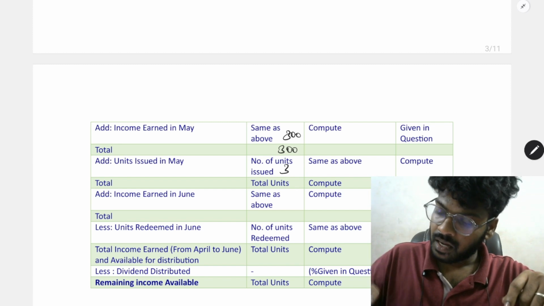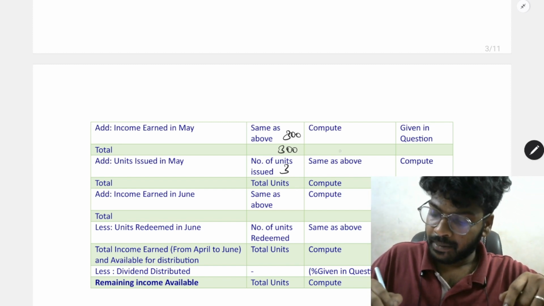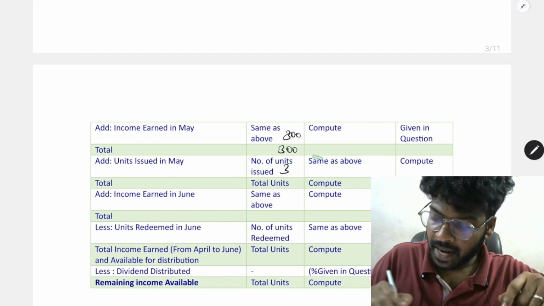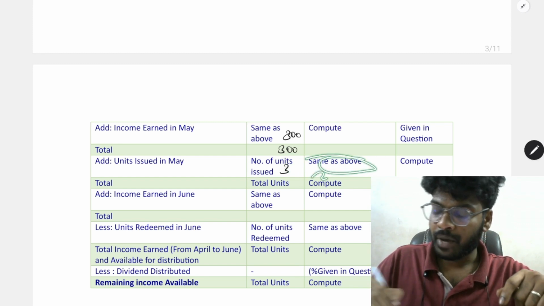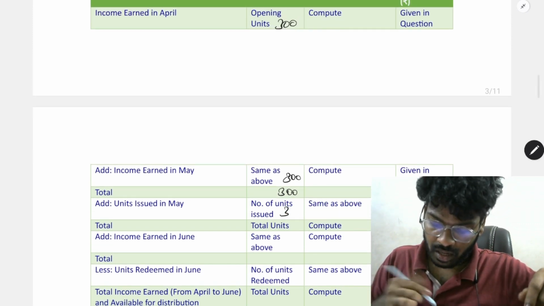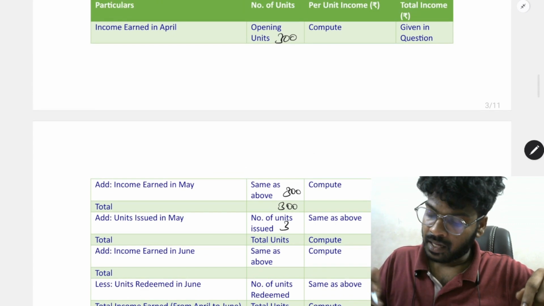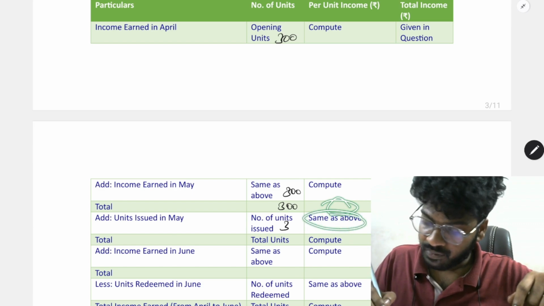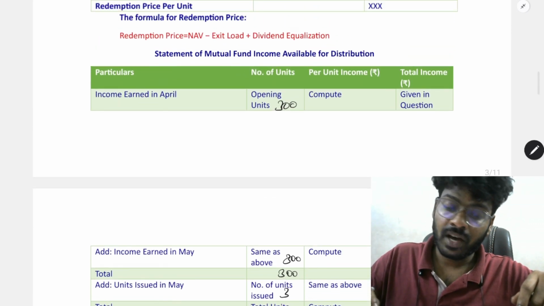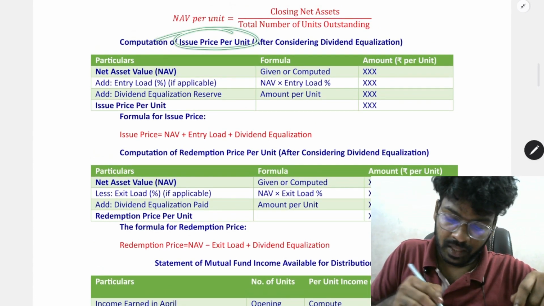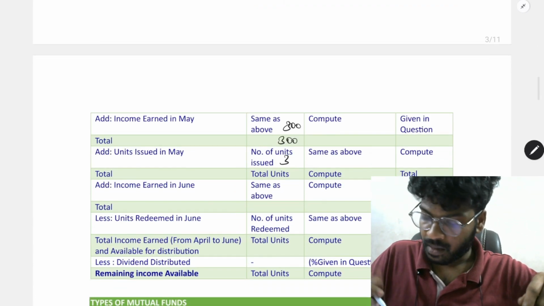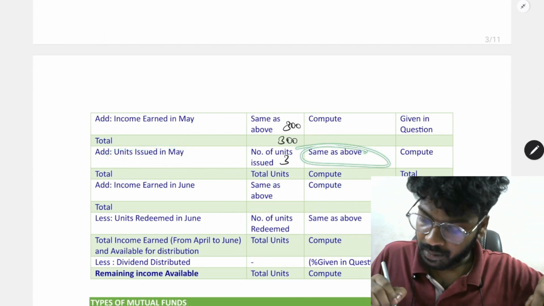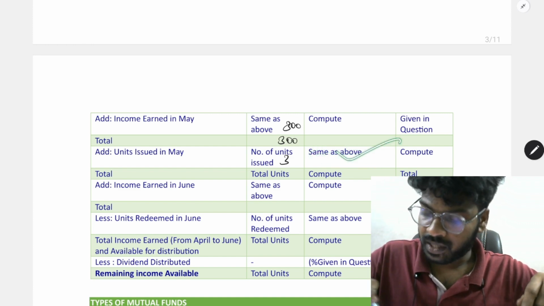So the same per unit value will be taken. The same per unit value will be written here. It is multiplied with this amount, 3 into the per unit value will be taken here. So for units issued in May month, the per unit value, this same value will be written here. This will be used for units issued, that is dividend equalization reserve. For the units issued on this date, the dividend equalization per unit will be taken from this. Okay.